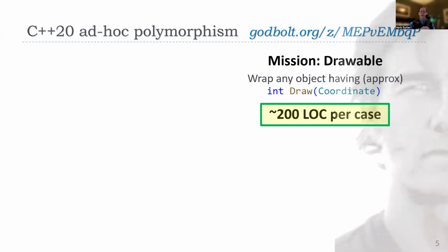So this slide is pure C++20. It's C++23. There is nothing major going on here. So I want to write a drawable type erased wrapper that can wrap any object that has a function compatible with this signature, including conversions on the parameter and return types, just like std::function.